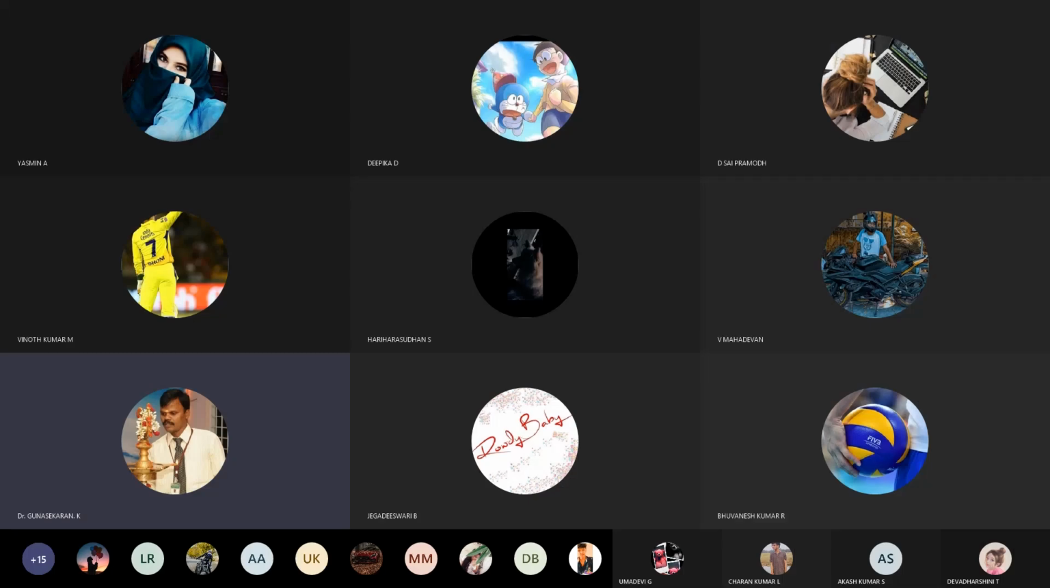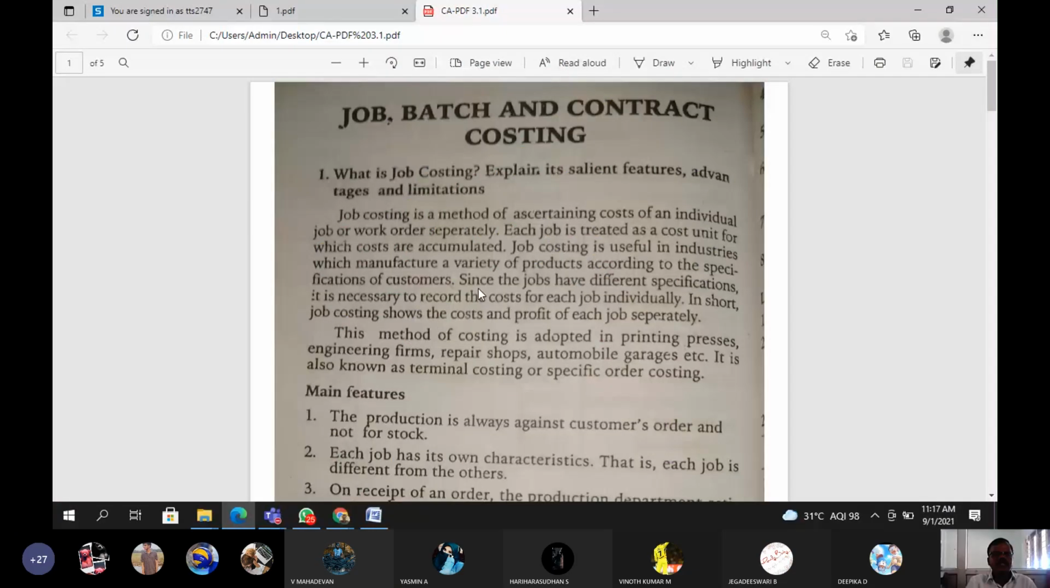Two topics are covered in this PDF file, but only one topic is being discussed in this session: what is job costing, its features, advantages and limitations. Three topics will be discussed within 10 to 15 minutes. What is job costing?